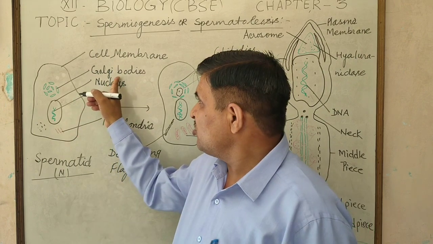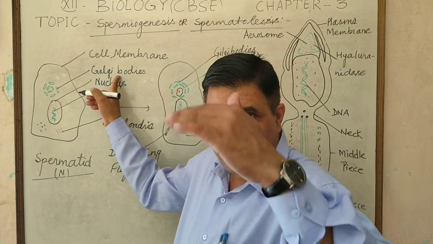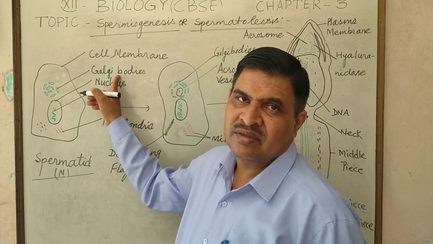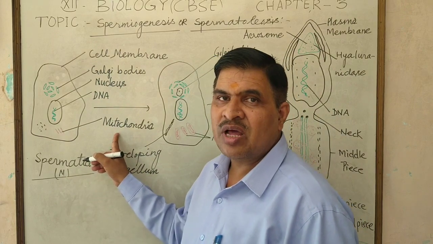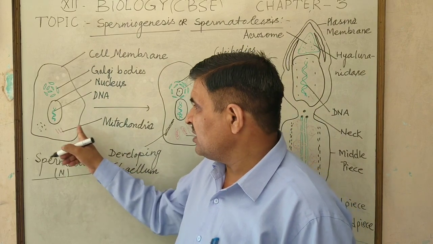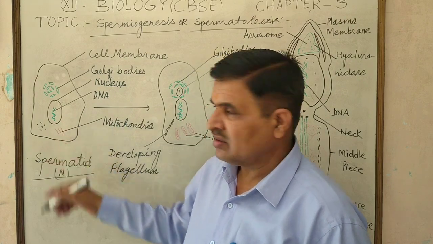The Golgi bodies are found in the anterior part of the nucleus, and the mitochondria are present in the posterior part of the cell.